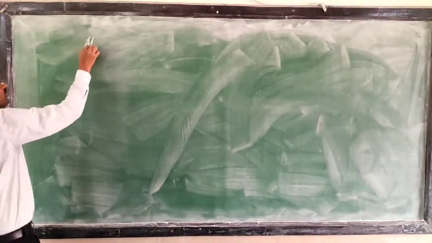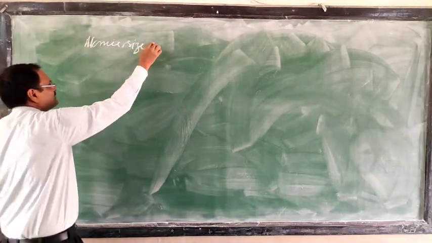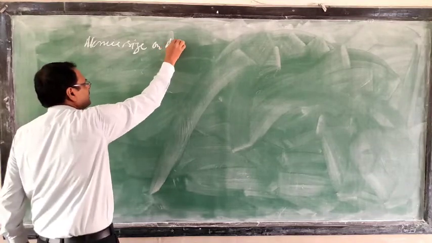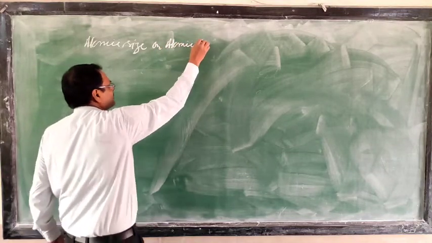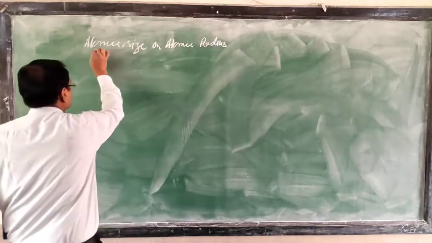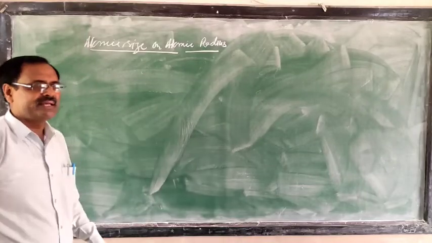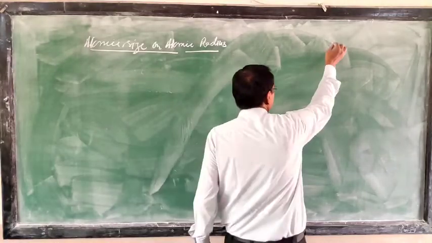Atomic size and atomic radius are both the same. What is the definition of atomic size and atomic radius? The definition I just gave you.